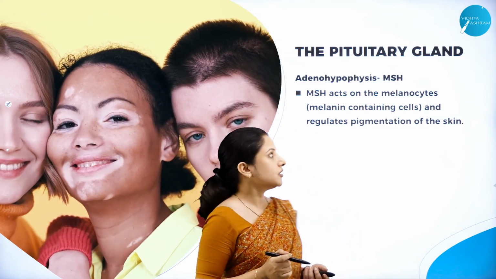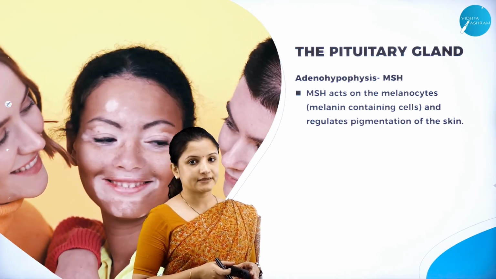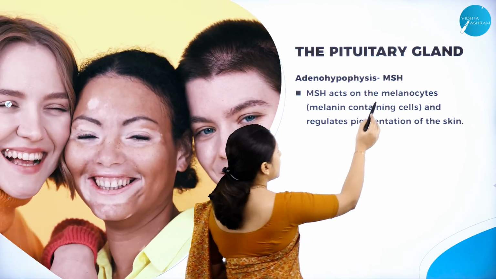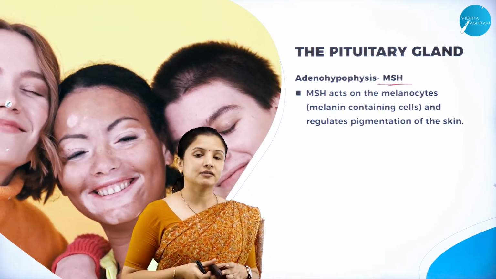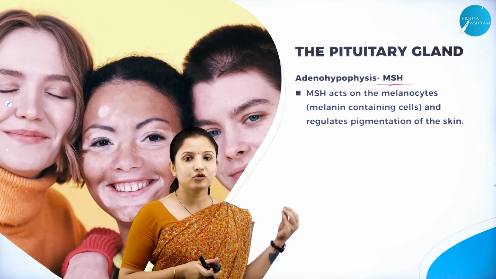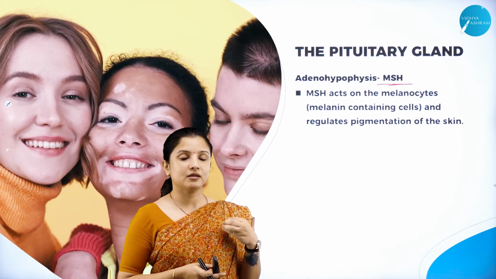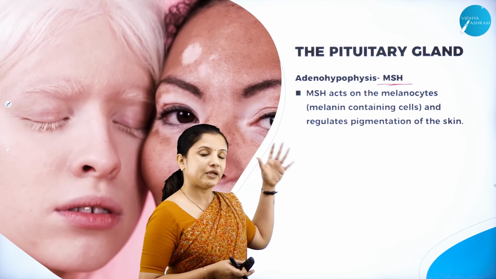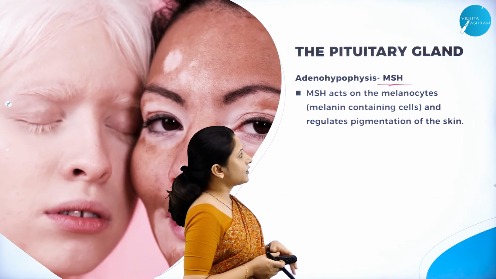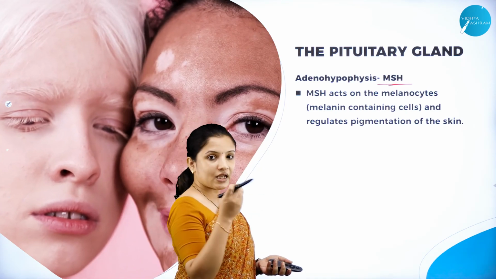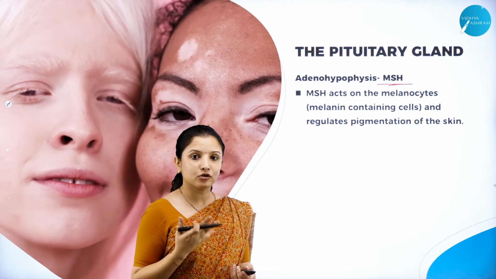Next, moving further, talking about one more hormone of the Adenohypophysis, which is called the melanocyte stimulating hormone. We had studied, right, that it is secreted by one part of the adenohypophysis, but because we are not able to differentiate between those two, they have been put under the anterior pituitary gland itself. This melanocyte stimulating hormone, the name itself suggests it has something to do with melanin, that is the color of the skin.